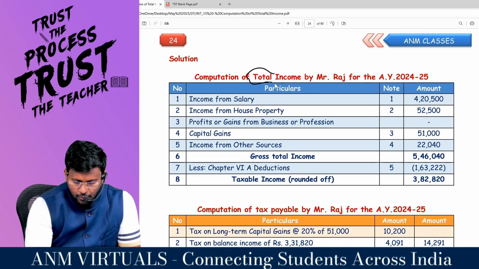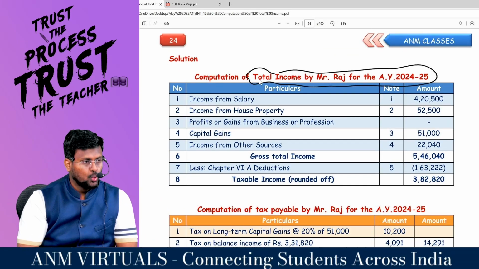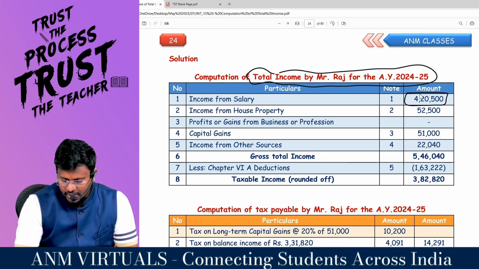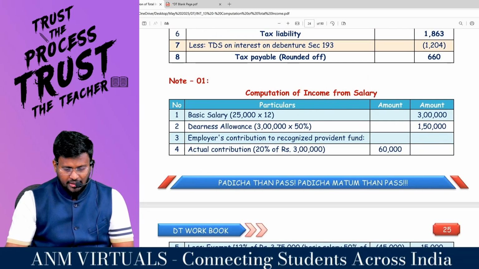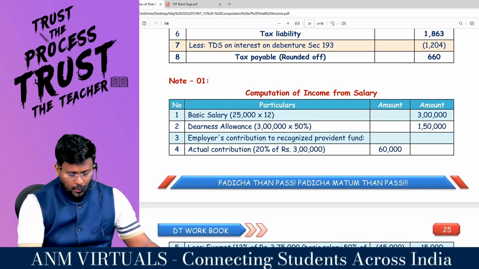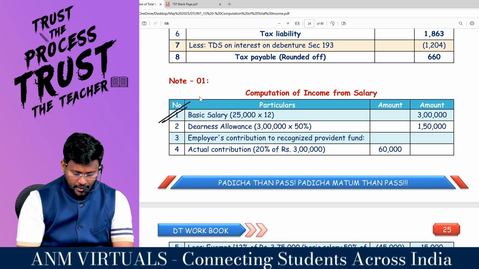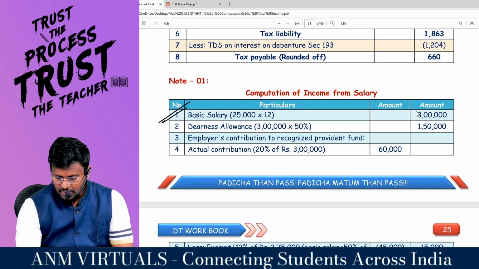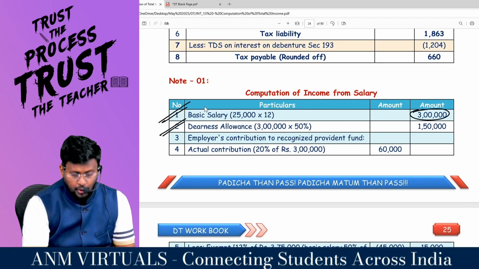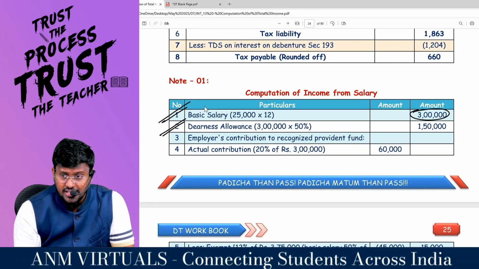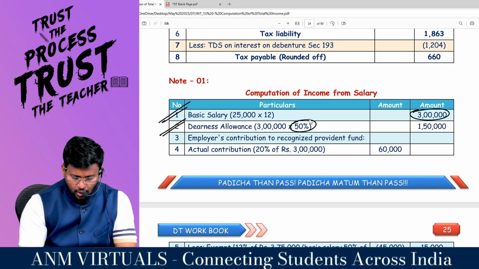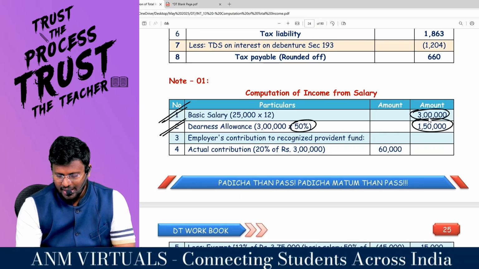So computation of total income of Mr. Raju. Sir, income from salary. It's a good calculation, man. Be with me how I am calculating the salary income. You have to help me. What is the basic salary per month? 25,000 into 12 comes to 3 lakhs. Fantastic. DA for income calculation purpose is 50%. So 3 lakh into 50% comes to 1,50,000. Comfortable?